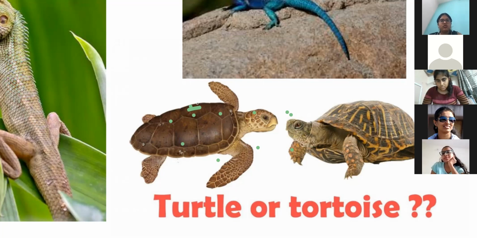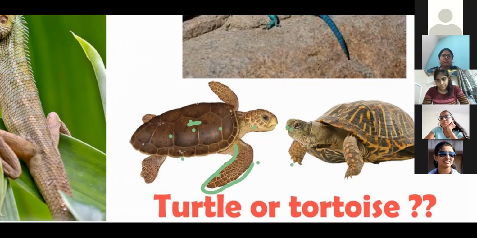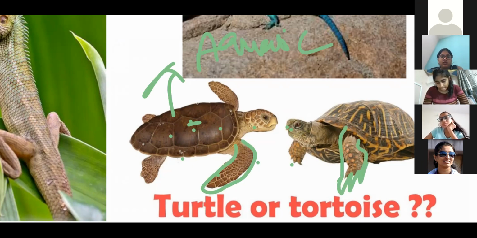If you observe over here, in case of turtle, flipper-like structures are present because it's aquatic. In case of tortoise, claws are present on their limbs, which helps in movement on the land.